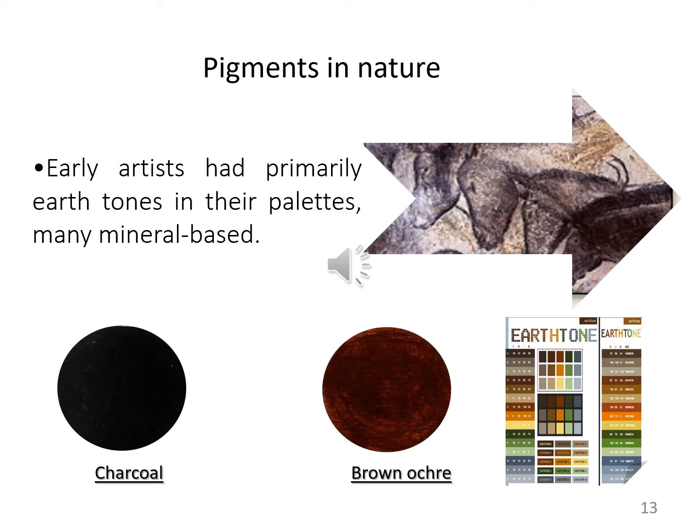Earth tone is the color scheme which consists of multiple meanings. In its narrowest sense, it refers to any color containing some brown.